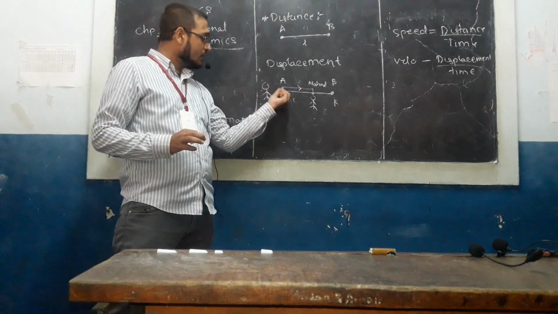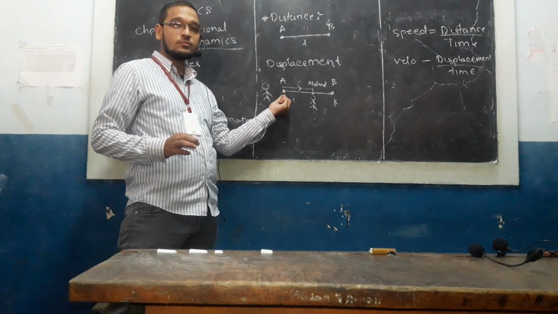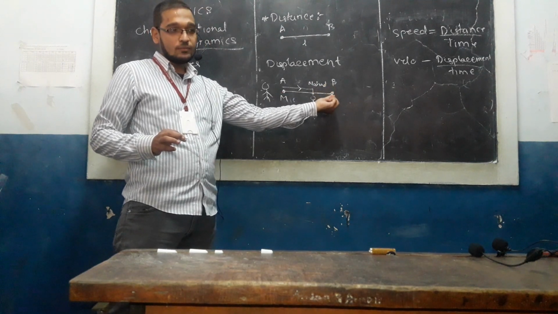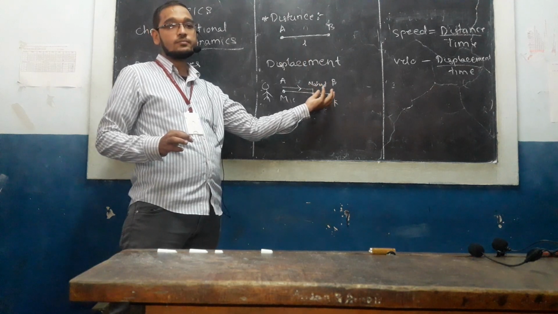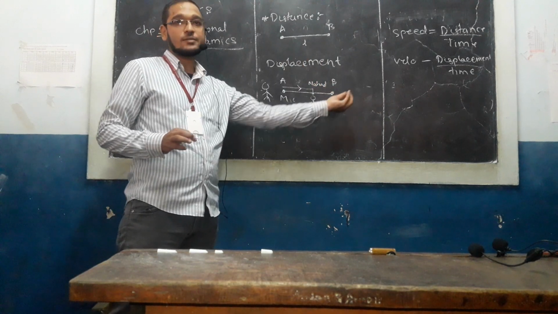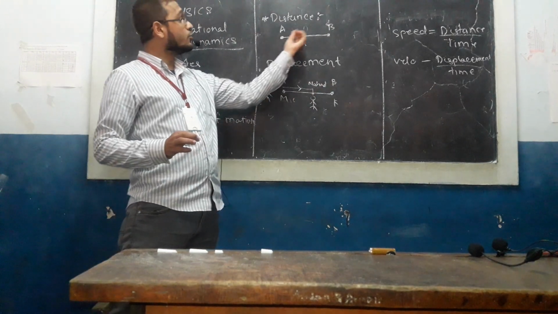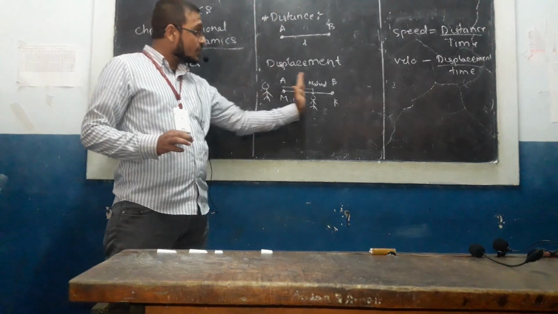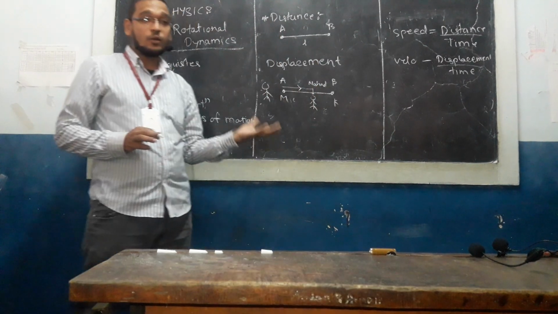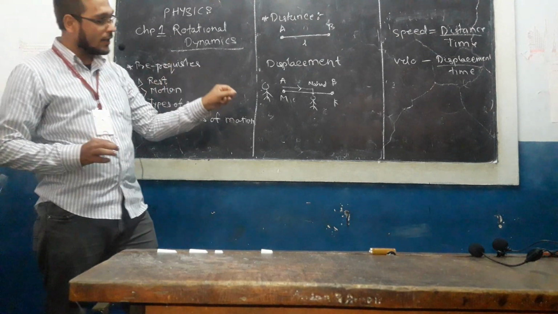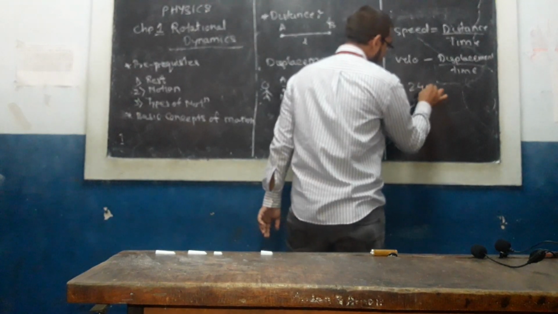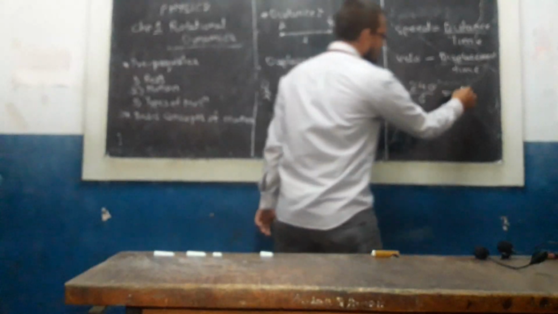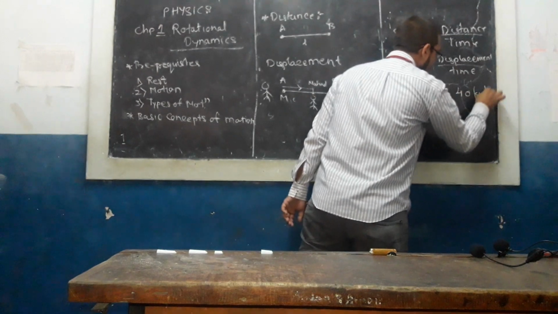But he started his journey at 5 o'clock in the morning and he reached here by 11 o'clock. So he has taken 6 hours to cover a distance of 240 kilometer. So total distance he has traveled, total displacement he has made, is nothing but 240 kilometer and total time taken is nothing but 6 hours. So if we divide 240 by 6, what we get is nothing but 40 kilometer per hour.